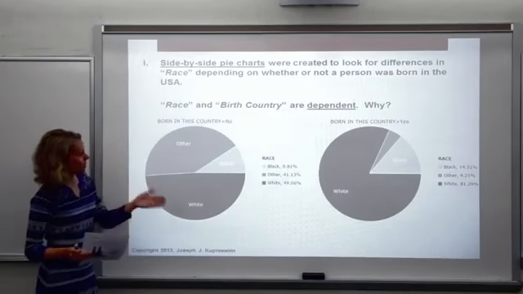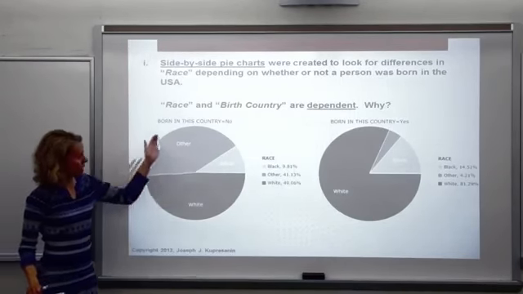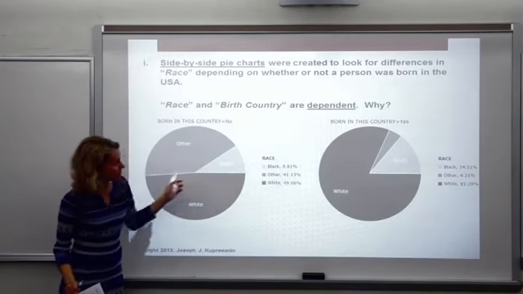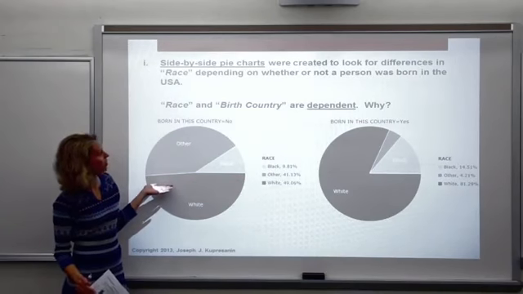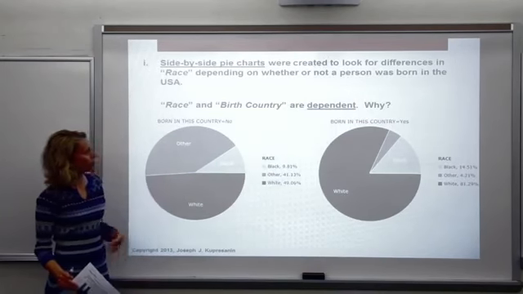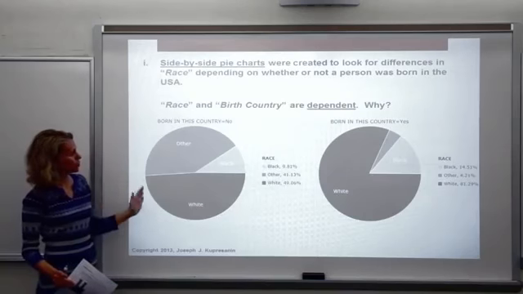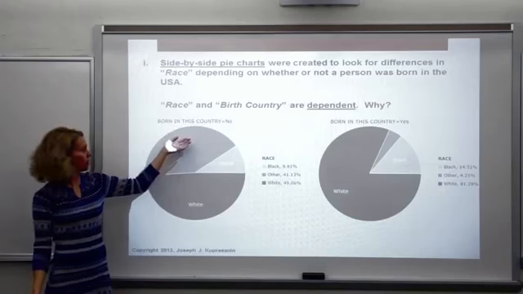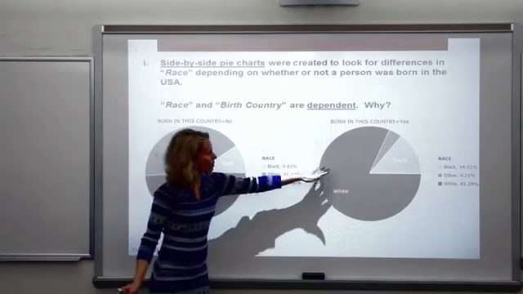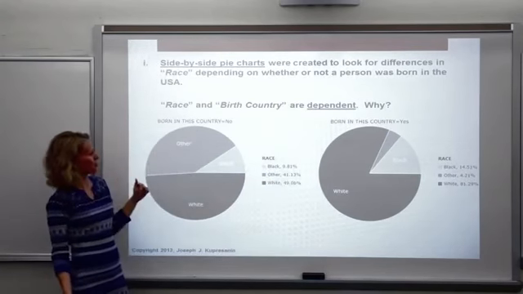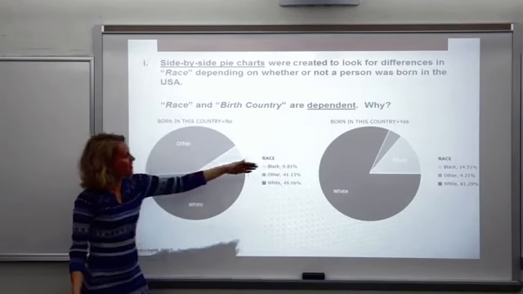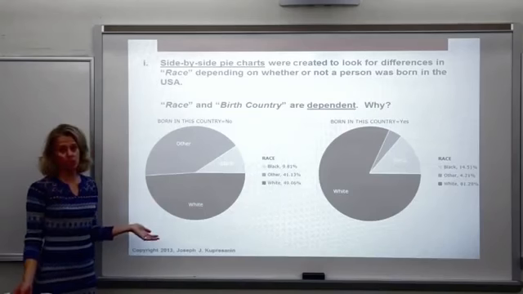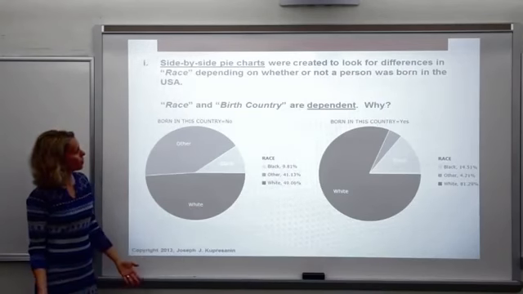Okay, here we have side-by-side pie charts, and you'll notice now the number of categories, there's only 3 categories in these, and so this looks much better in the form of a pie chart than the last one did. But here we have 2 pie charts. This pie chart is for people that were not born in this country. Born in this country, no. This one's for people born in this country. And we're looking at the distribution of race by where you were born.